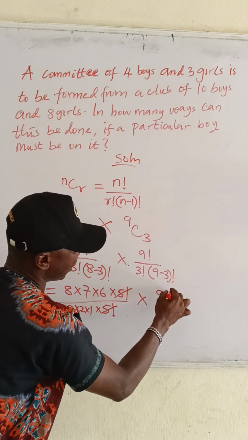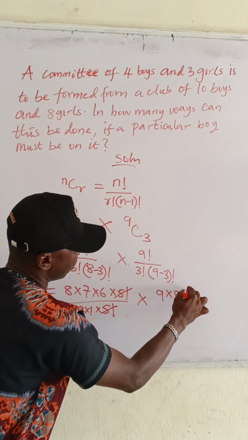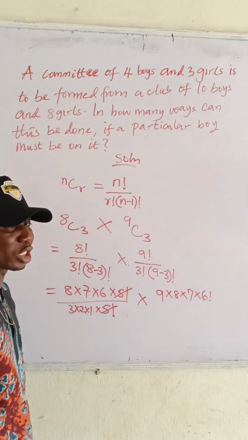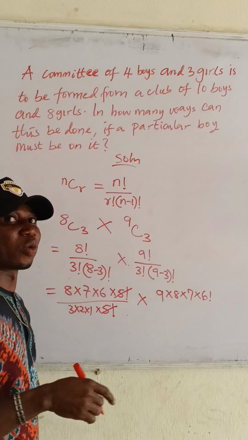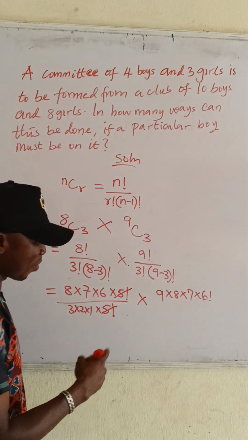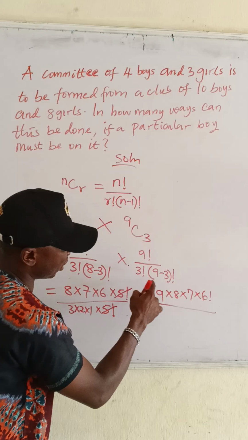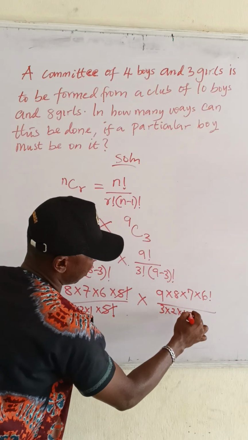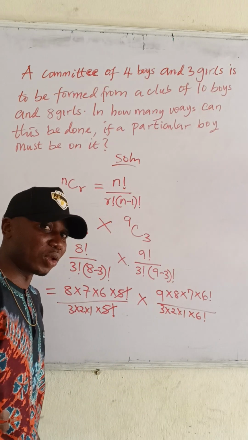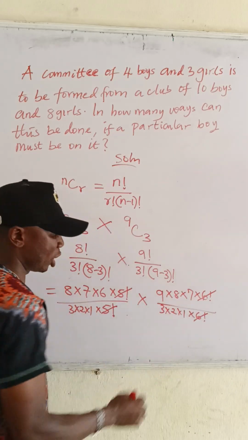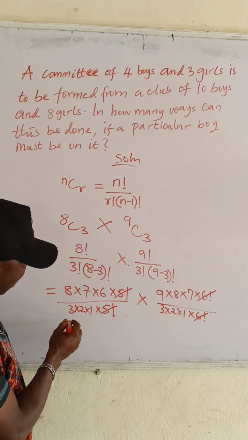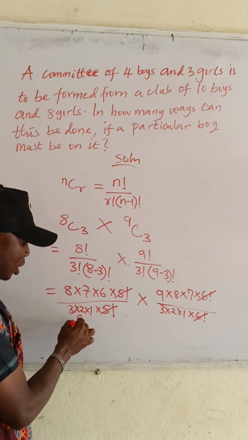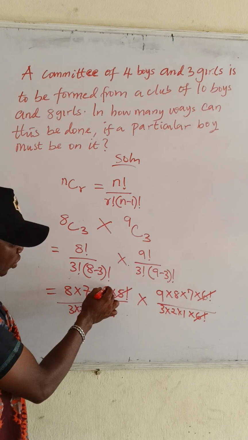9 factorial means 9 times 8 times 7 times 6 factorial. We must stop here, because 9 minus 3 will still give us 6 factorial down. So that 6 factorial down here will cancel the one that is out. Maths is smartness. Of course, we already said 3 factorial is 3 times 2 times 1. Then 9 minus 3 is what? 6 factorial. You get it? So 6 factorial will still cancel 6 factorial. Let's see whether we can cancel another thing here. 6 times 3 times 2 is 6, right? This place will give us 6, so this 6 will still cancel this one here.